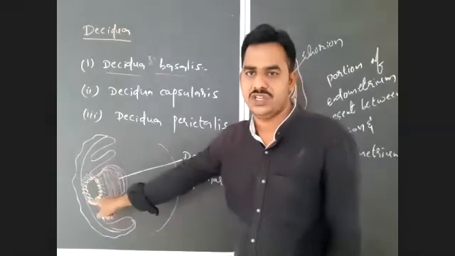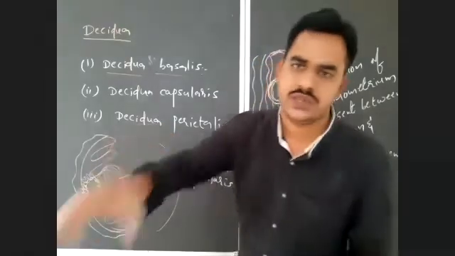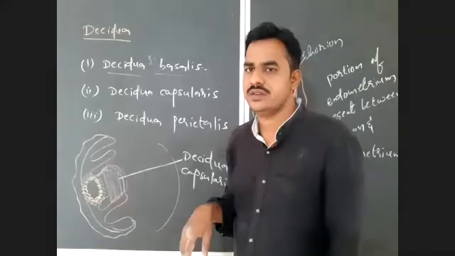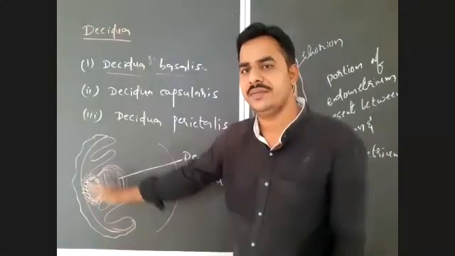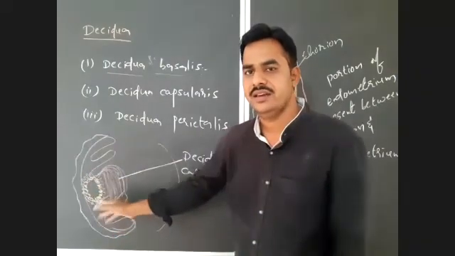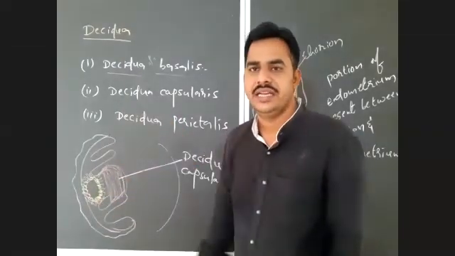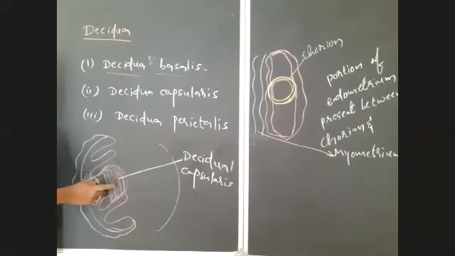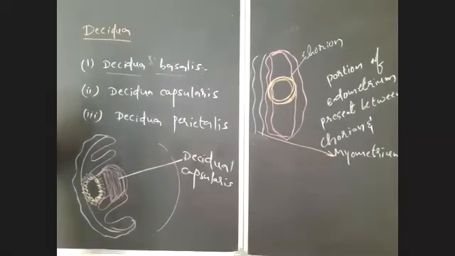So after implantation, there is formation of a pit in the endometrium. Blastocyst will be pushed into the pit in the endometrium. Later, what will happen? There is reformation or regeneration of endometrium in this broken part. Then blastocyst is buried in the endometrial tissue. So this portion of endometrium which covers the blastocyst is known as Deciduea capsularis.